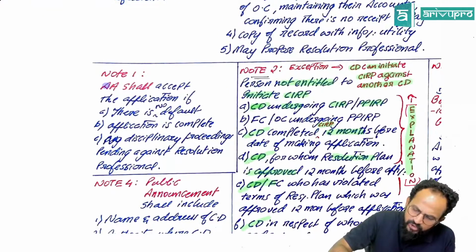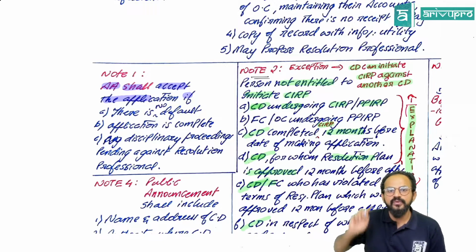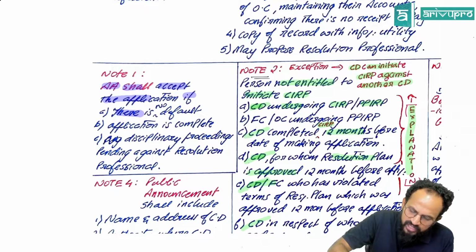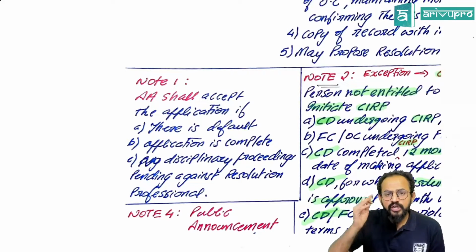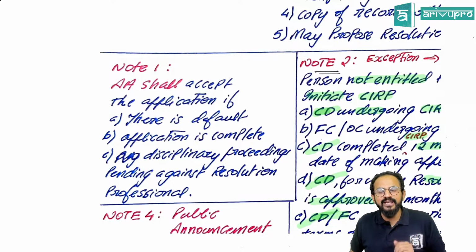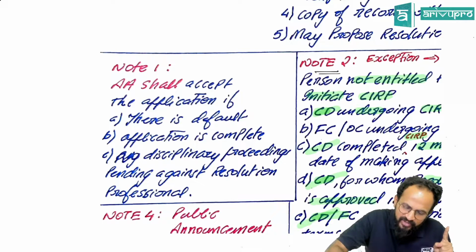The adjudicating authority shall accept the application if there is a default. People, when will the adjudicating authority accept the application? If there is a default.